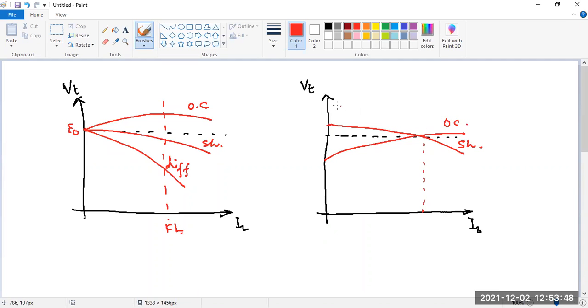So this is OC, and differential compound is above the shunt. So if this is your E OC, this is your E shunt, and this is your E diff, then E OC is the lowest one.